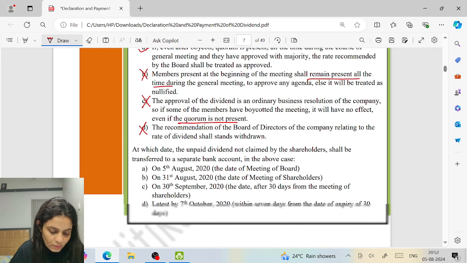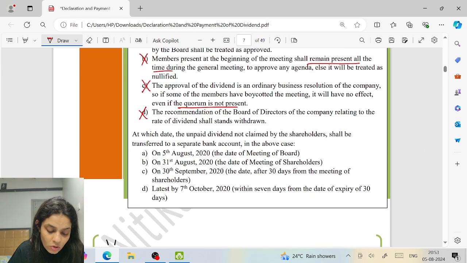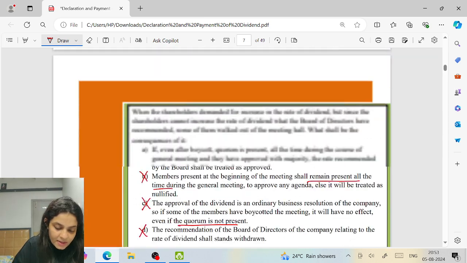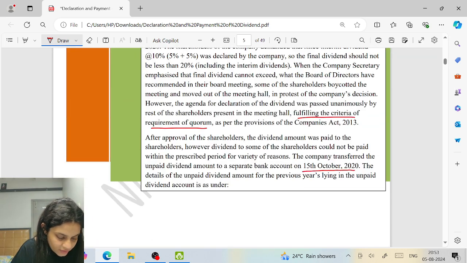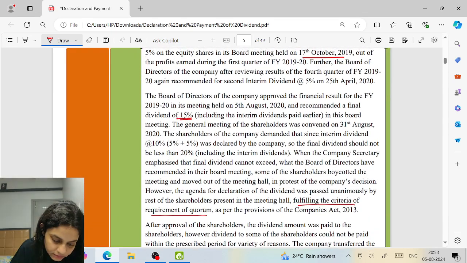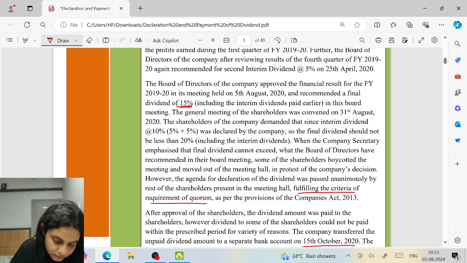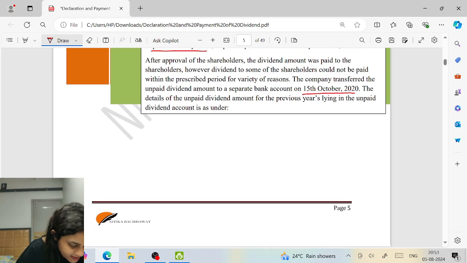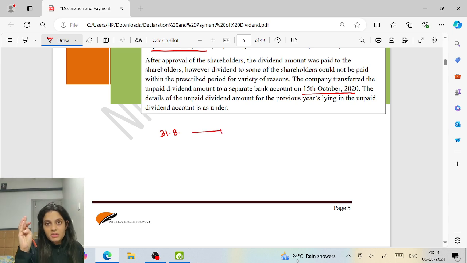A. At which date the unpaid dividend account not claimed by the shareholders. So 30 days from declaration plus 7 days. So let's see what was the date of the meeting. 31st August, they called a meeting. So 30 days, okay, 30 days is when? From 31st August. We don't count 30, we start counting from 1. 30 is how much?